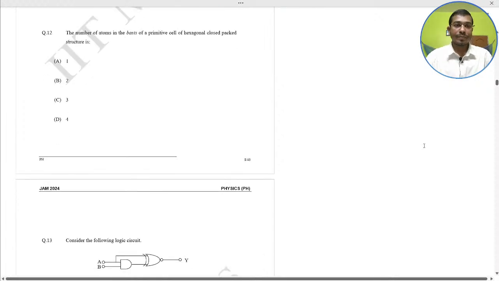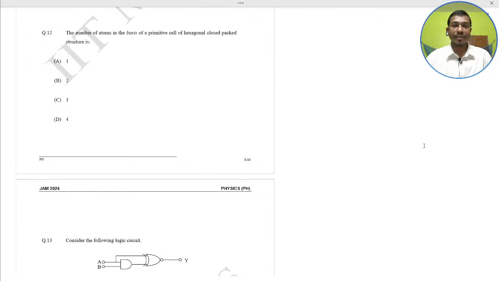the number of atoms in the basis of a primitive cell of hexagonal close packed structure is what? Do yourself first. So in HCP, the hexagonal close packed lattice is described by a primitive cell with a basis of two atoms.